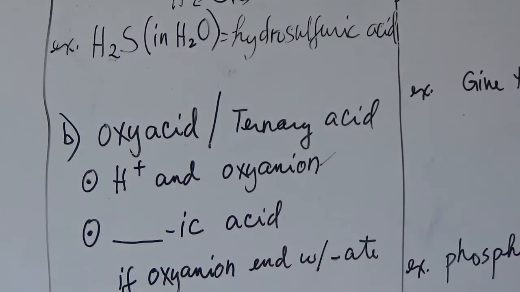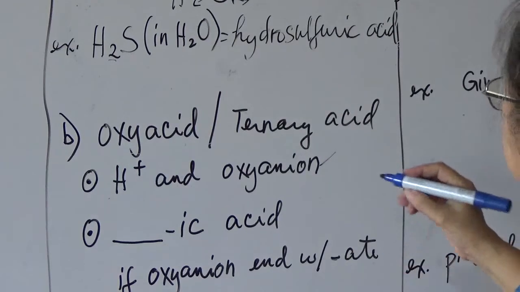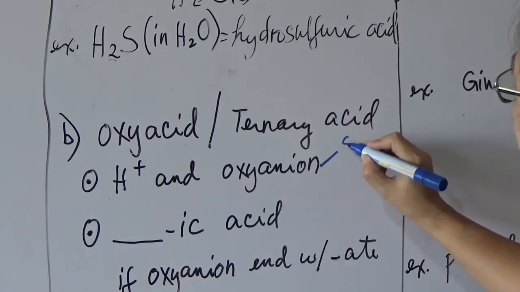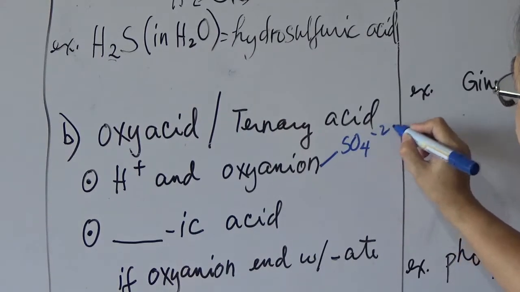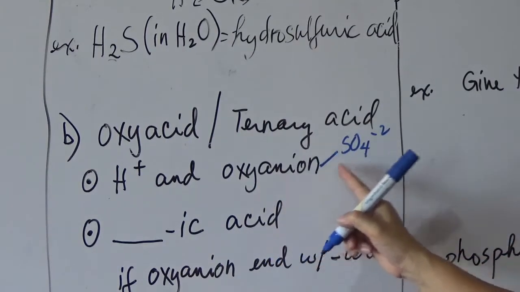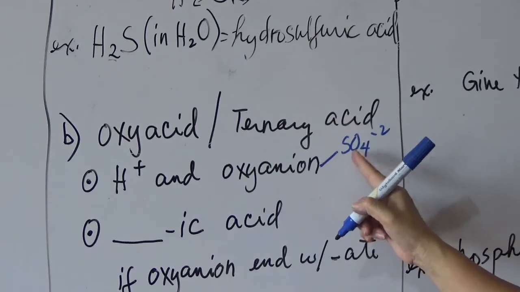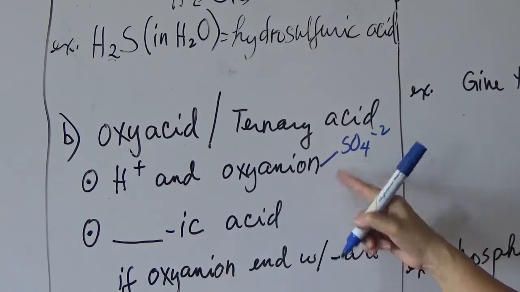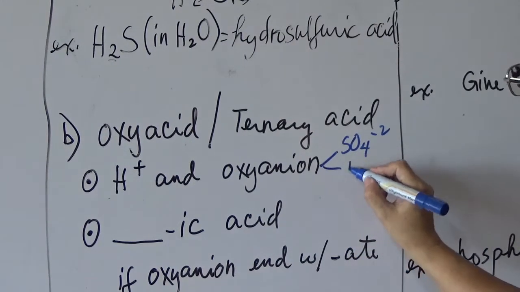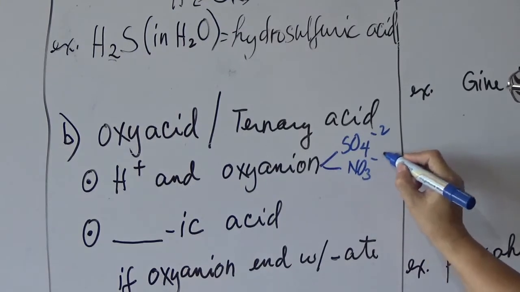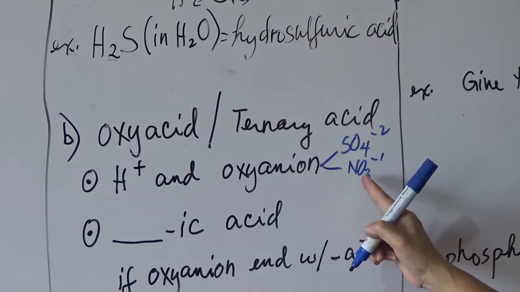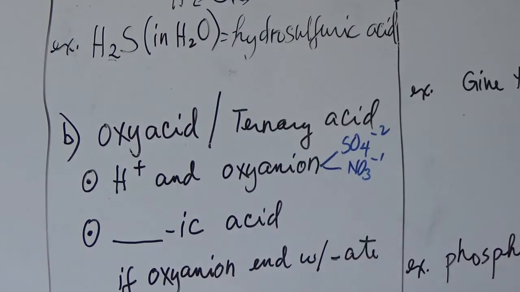For example, sulfate, SO4 -2, is an oxyanion, you have sulfur and oxygen. Another example, you can have NO3 -1, nitrogen and oxygen. So these are oxyanions.